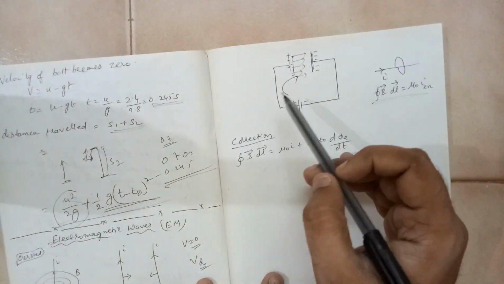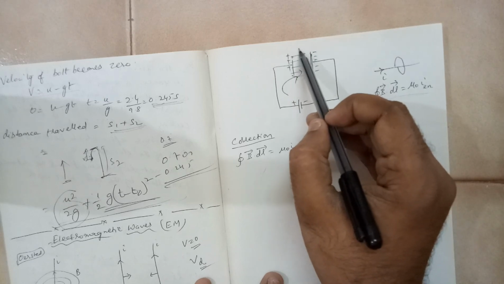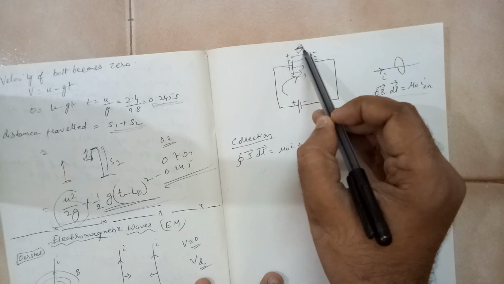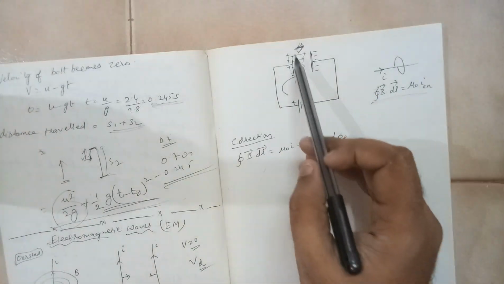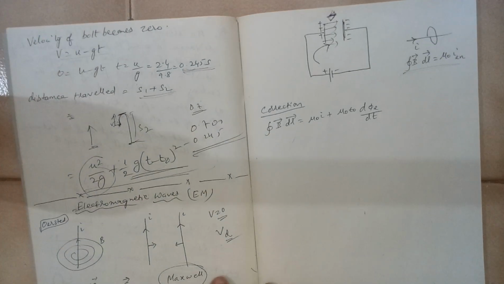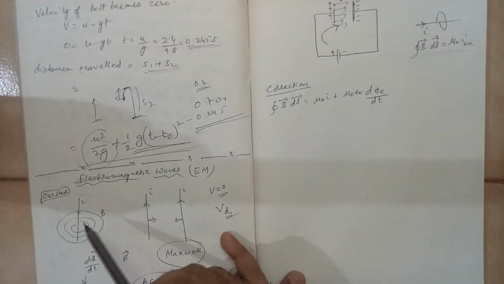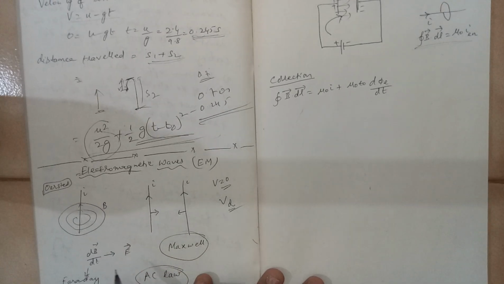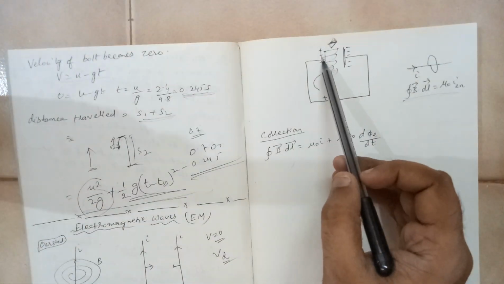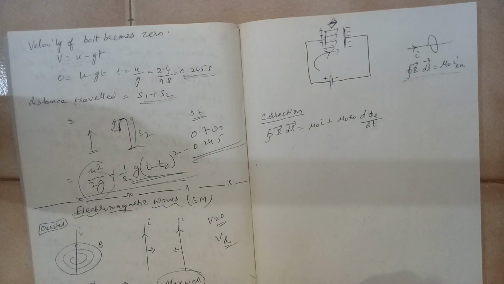Now it was observed that if you keep a magnetic compass in between the plates, even that shows deflections. We know that if there is a current carrying wire near a needle, it deflects, but here there is no current between these two plates. Then how to explain this? For the explanation we have to go to the Ampere circuital law.